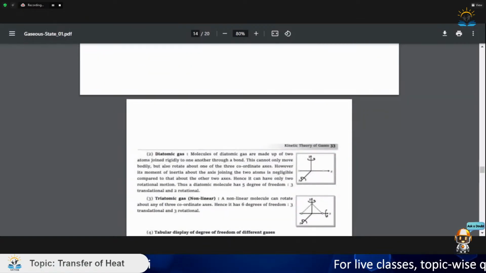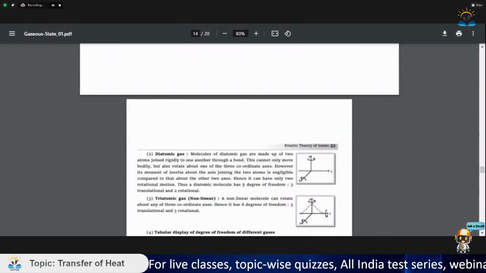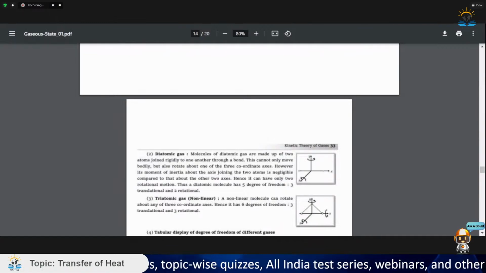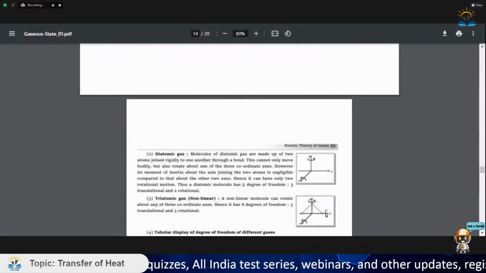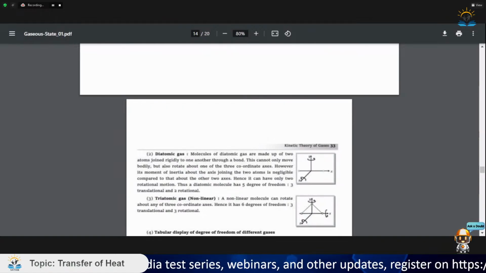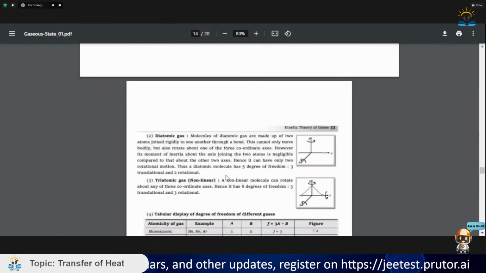For diatomic gas, similarly there are 3 translational degrees of freedom and 2 rotational degrees of freedom. So a total of 5 degrees of freedom. How are there a total of 5 degrees of freedom? Because the diatomic gas can rotate on an axis of x, on an axis of y, and we are supposing it is placed over the axis of z. So it can only rotate over the axis of x and axis of y when it is placed along the axis of z. So it has 5 degrees of freedom.